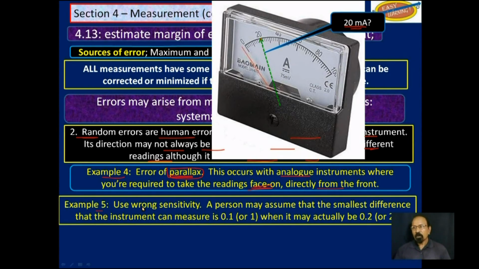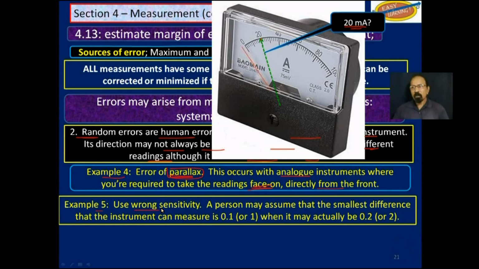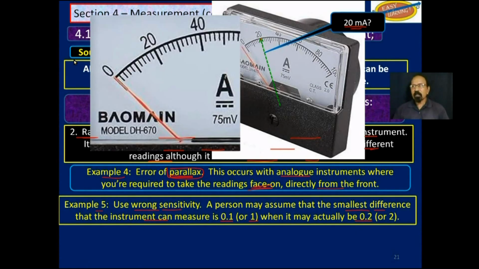Example 5, use wrong sensitivity. A person may assume that the smallest difference that the instrument can measure is 0.1 or 1 when it may actually be something else, maybe 0.2. So let's look at that same instrument now. Looking at it face on, this time it doesn't have a zero error. What is this reading here? That reading where that green arrow is pointing.